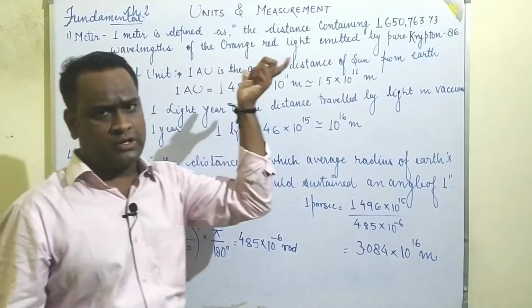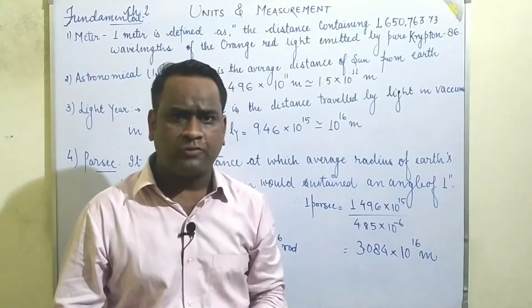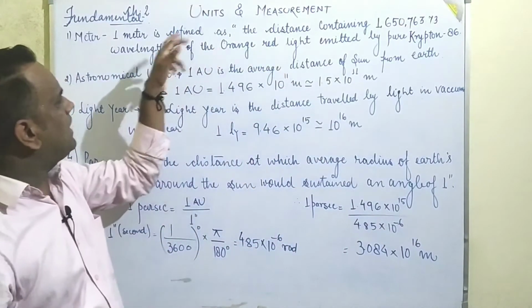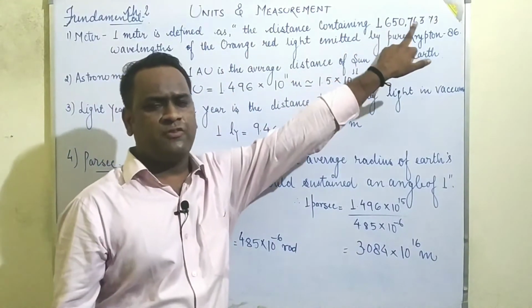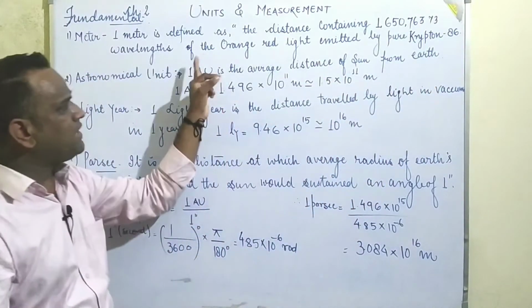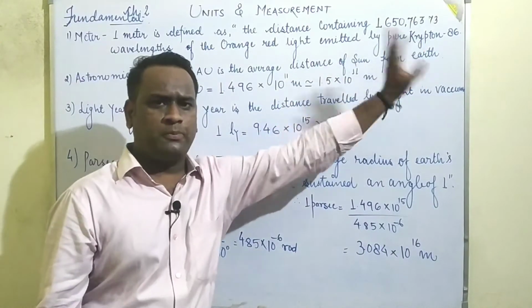So whenever we measure the length of a body, it means the distance containing 16,50,763 wavelengths emitted by the orange red light of pure krypton.